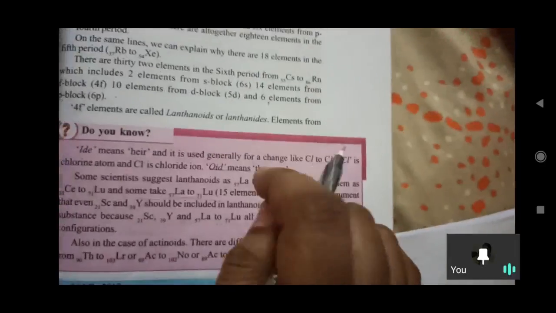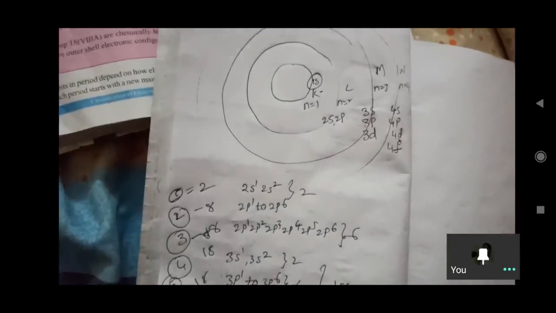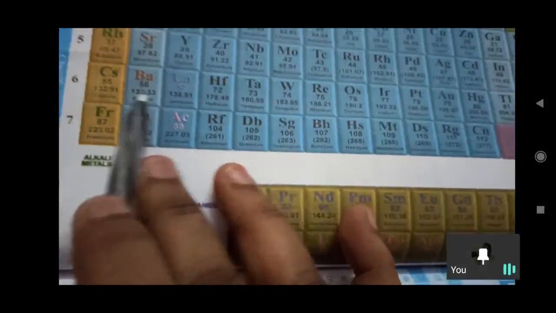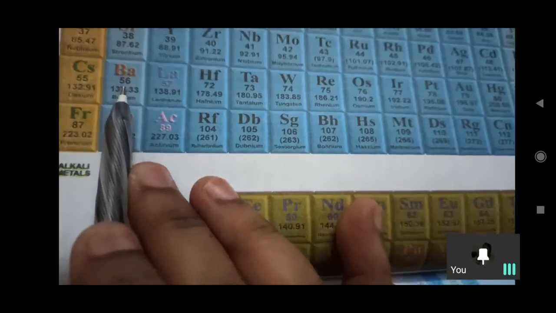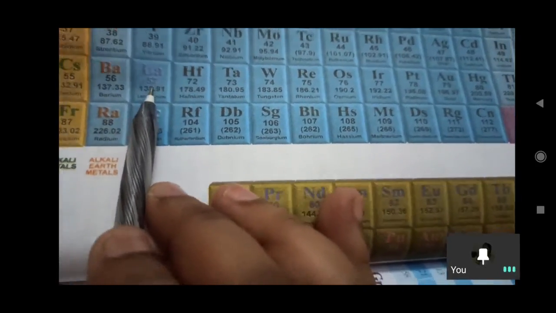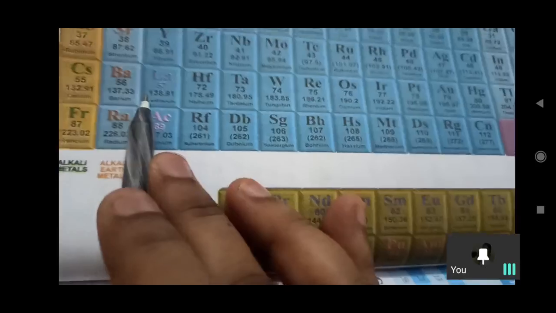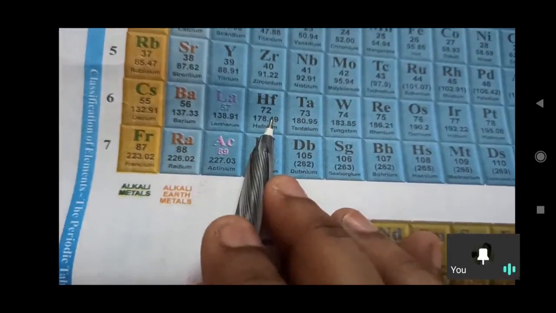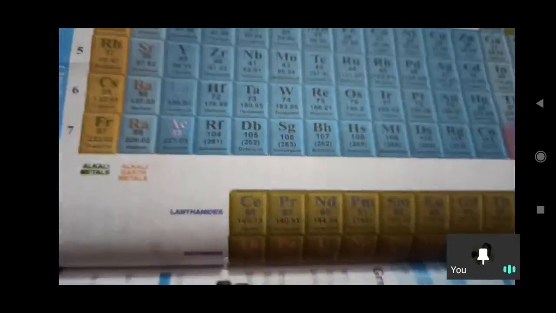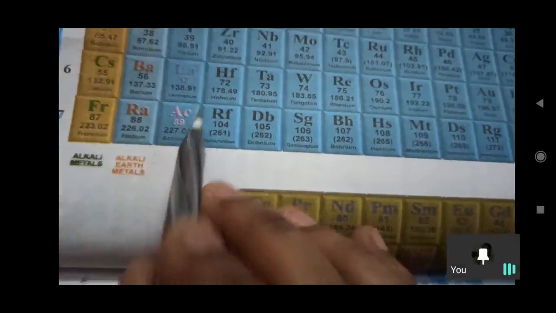Elements from these we can understand. See here, the seventh period I will explain. Here we have cesium 55, barium 56, lanthanum 57 and hafnium 72. So what is the difference here? Some elements are missed: after 57, the continuation is 72. So why did we keep these lanthanides, 58 to 71, separately placed?